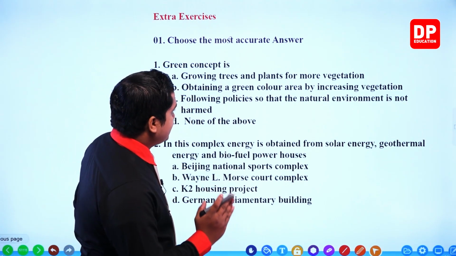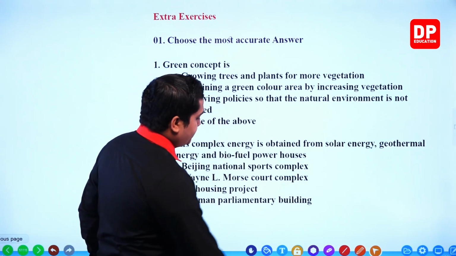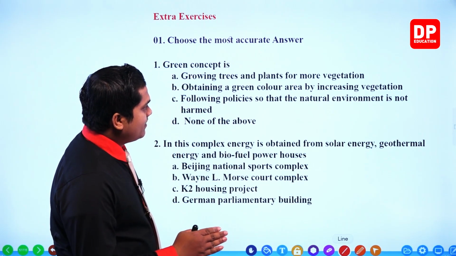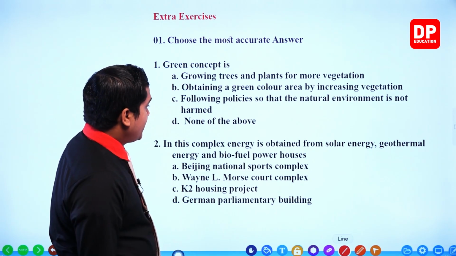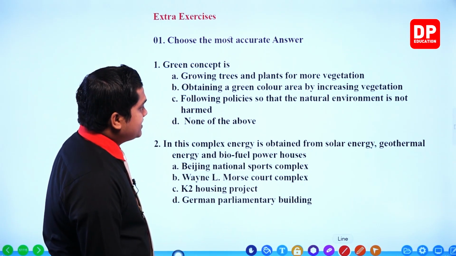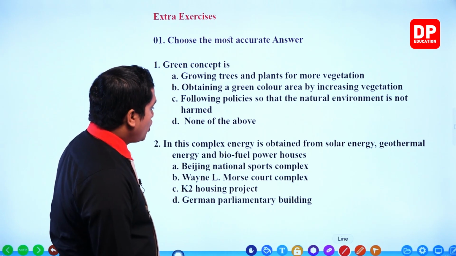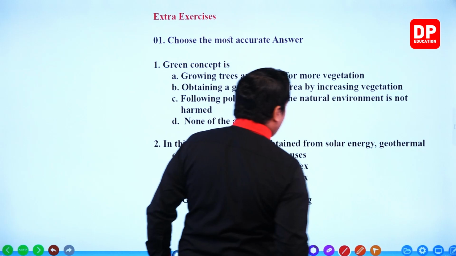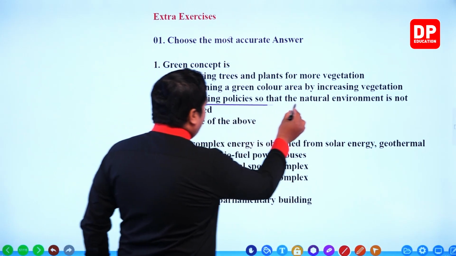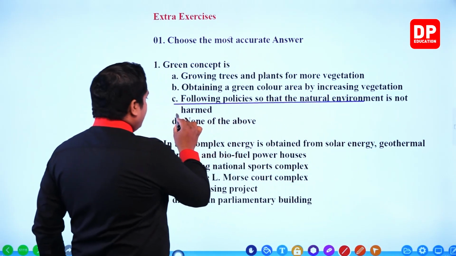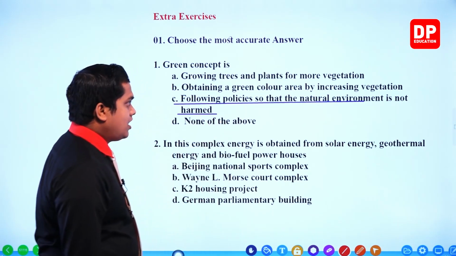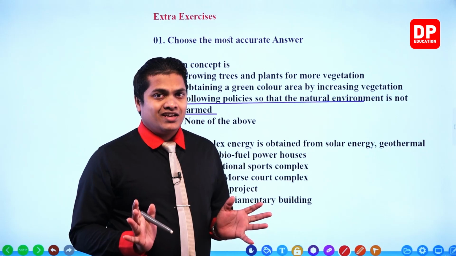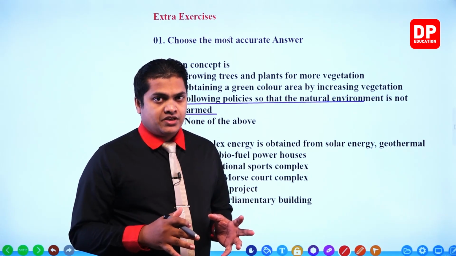So my dear children, out of these responses, the accurate one would be following policies so that the environment is not harmed. That is the one which we practice in the green concept.